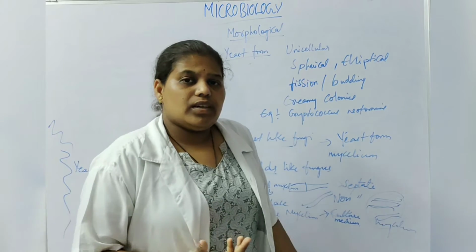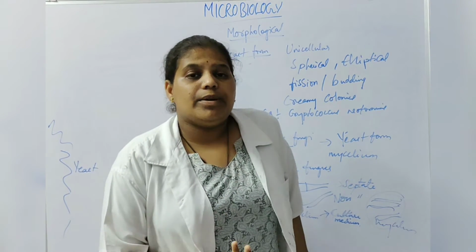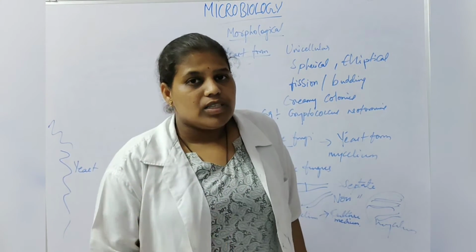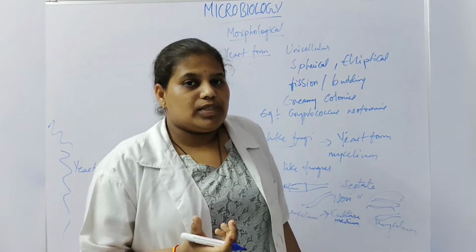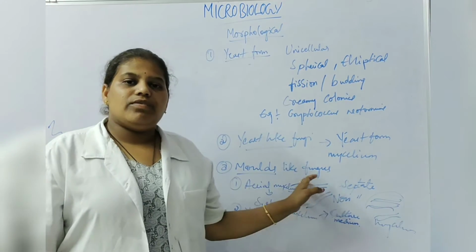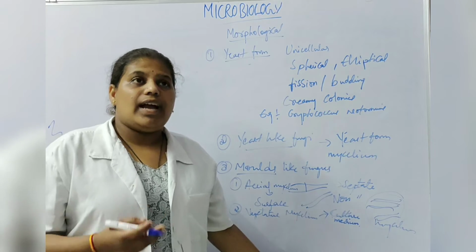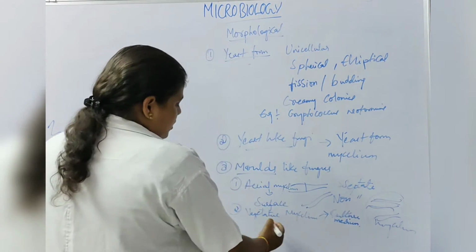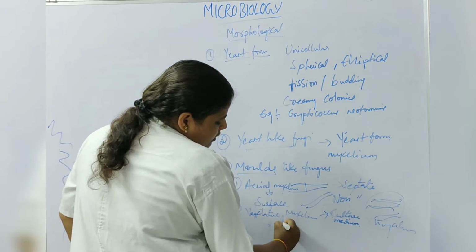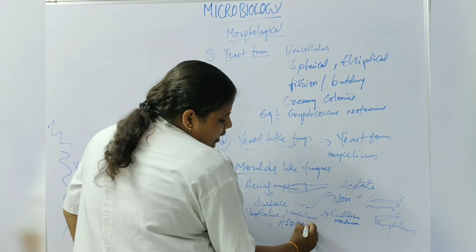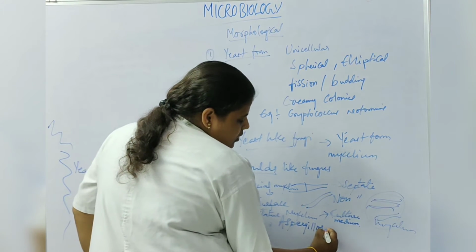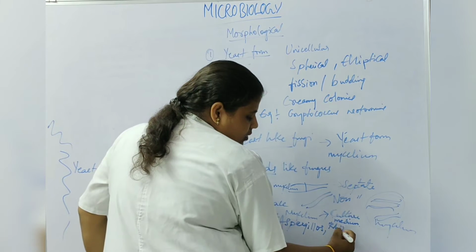They may divide asexually or sexually, and they produce spores in the vegetative mycelium. The examples of vegetative mycelium are Aspergillus and Rhizopus.